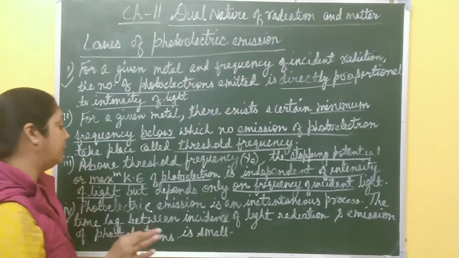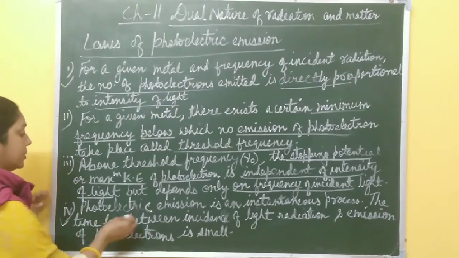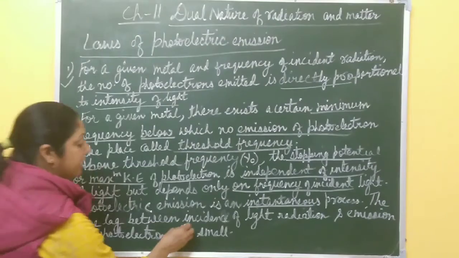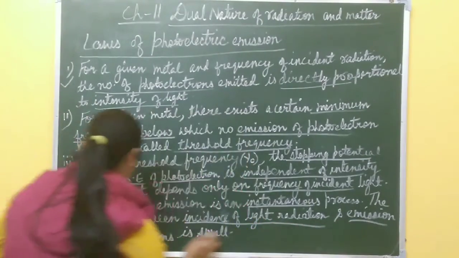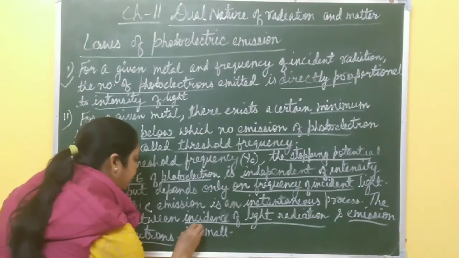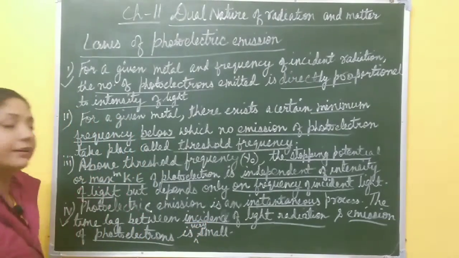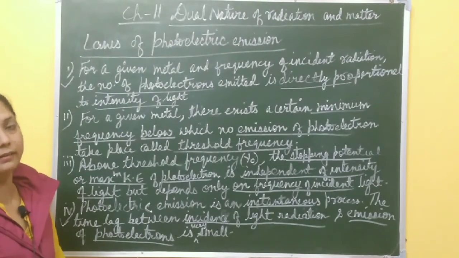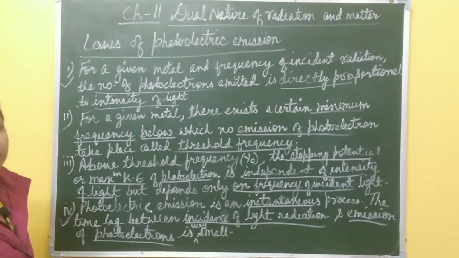There is no time lag between incidence of light and emission of photoelectrons. So it is an instantaneous process. It means the time lag between incidence of light radiation and emission of photoelectrons is very small, right? There is no time lag between incidence of light radiation and emission of photoelectrons, right? So on the basis of that experimental study of photoelectric effect, there are 4 laws of photoelectric emission.